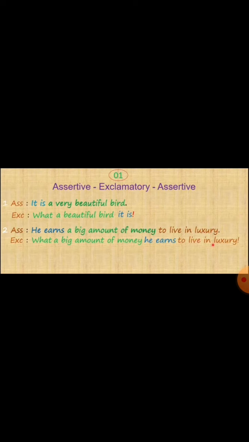And the first section, or you can say first part, will go to the next of the two, that is he earns. So what a big amount of money he earns. Here we do not find any adverb, very or anything, so you don't think about it. So first what, and then the second portion, a big amount of money, and the first portion he earns, and then the last one, that is to live in the luxury. And obviously there is an exclamatory mark. So now it is clear for you. So have a look at these examples.